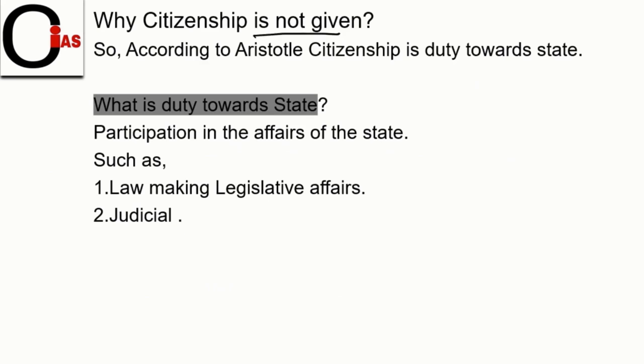According to Aristotle, citizenship is a duty towards the state. So one should perform the duty that the state demands from the individual, such as legislative affairs and judicial functions. The individual needs to perform this duty in order to get citizenship. So what is duty here? As I have told you, friends, participation in affairs of state, such as law-making, legislative affairs, judicial. All this falls under the category of duty towards the state.